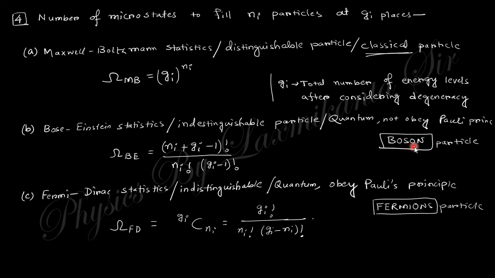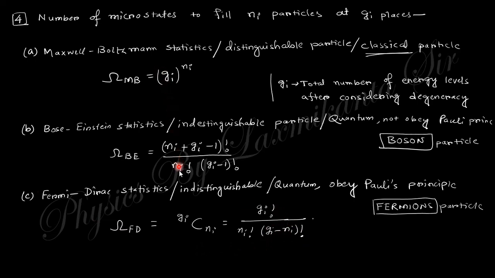You know, bosons do not obey the Pauli principle. They are quantum mechanical and indistinguishable. Similarly, for Fermi-Dirac, the particles are indistinguishable quantum particles, but they obey the Pauli principle. That means in the same energy state, only one particle can exist. So this will be Gi factorial divided by Ni factorial times (Gi minus Ni) factorial.